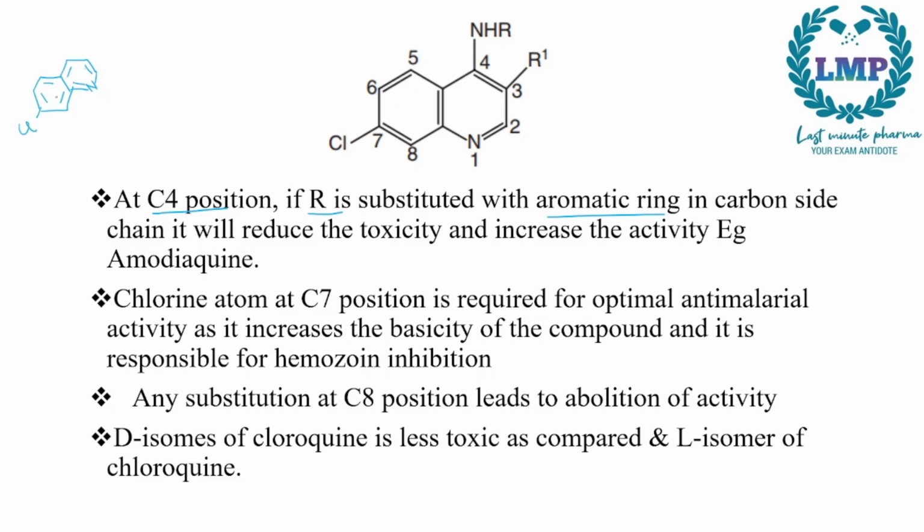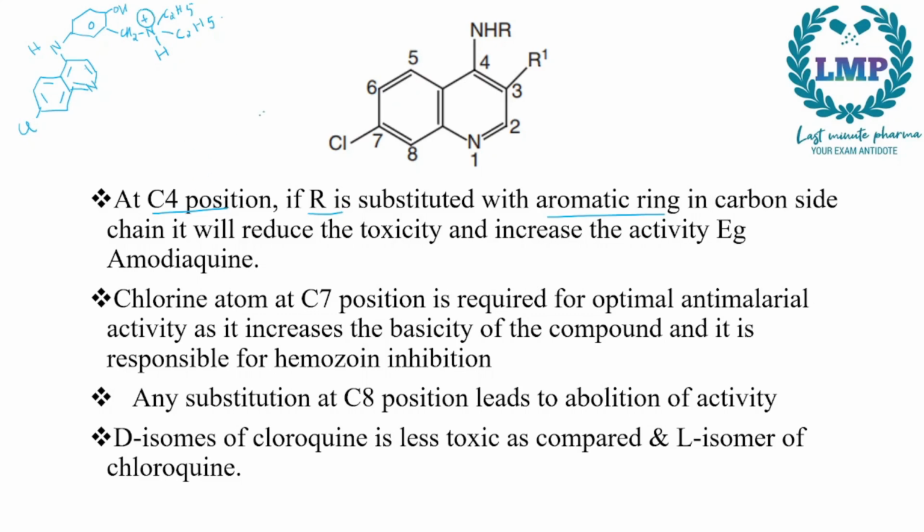Then we will have a chlorine group right here. In here we will have an NH group, and attached to this would be a benzene ring. And to this benzene ring we will give an OH right here, and a CH2N which is connected to C2H5 and C2H5. Now we will give an extra H also, so this will have a positive charge.